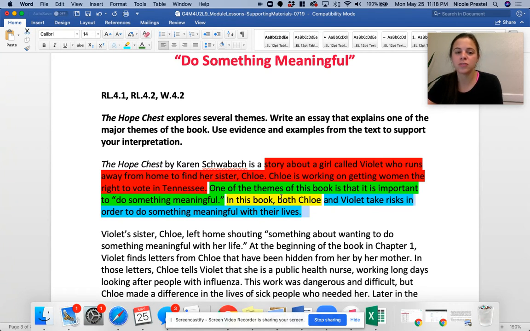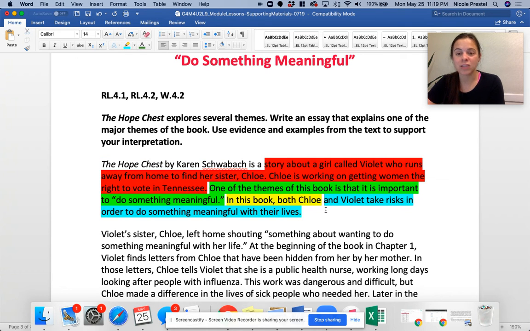And then you have your yellow and your blue. So these are your two supporting details that support your theme. So we have in this book, Chloe, it's kind of combined, and Violet, so we have our yellow and our blue, take risks in order to do something meaningful with their lives. So character 1 is yellow and character 2 is blue. Okay, so that is your introduction paragraph.